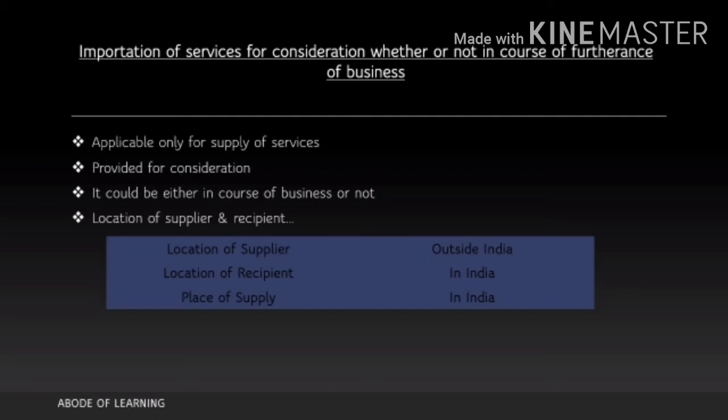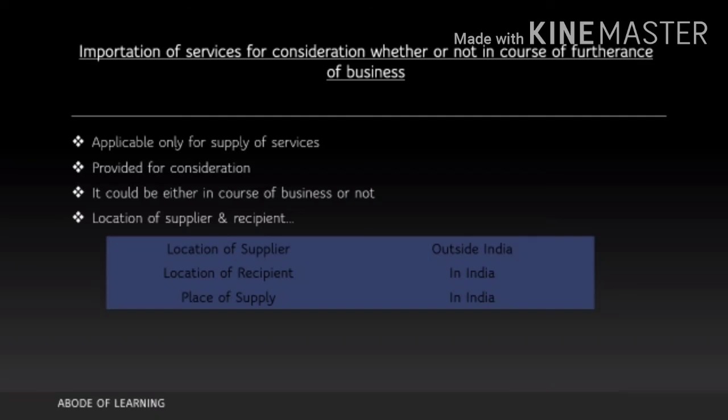Second point is provided for consideration. It has to be a transaction which is provided for money. It means they are providing you service and you are paying for it. So that is consideration. Third one is it could be either in course of business or not. It could be something that you are availing for your business activity or not. It does not matter there. What matters is it is applicable for supply of services and it is done for a consideration. It does not matter if it is done in course of business or not.